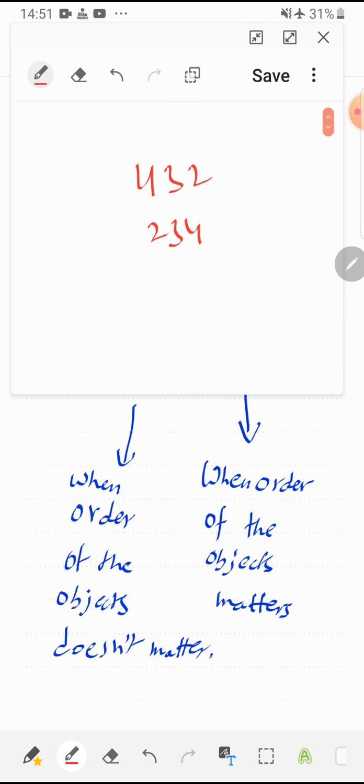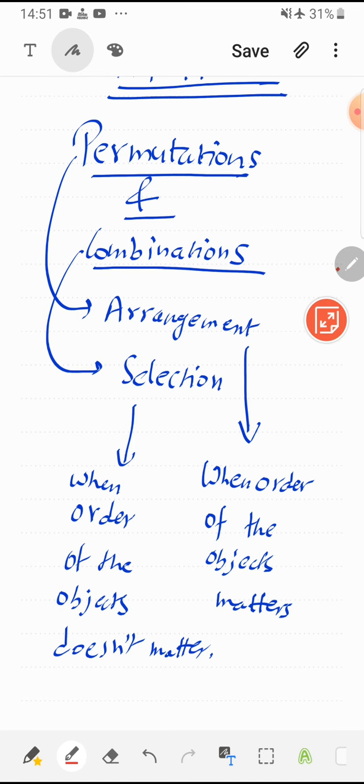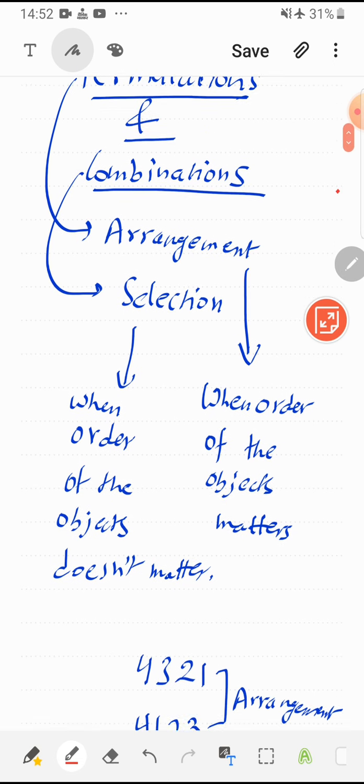Now consider a situation where order doesn't matter. Suppose I invite my friends for a dinner. There are 6 friends. If I give names to the friends, I call Ram first and then Sham, or I call Sham first and then Ram. Here order doesn't matter because I have called both friends. So selection is that thing where order doesn't matter. This is the biggest difference between permutation and combination.